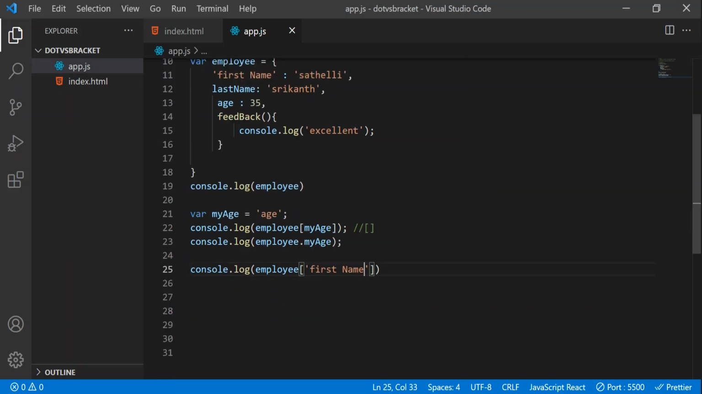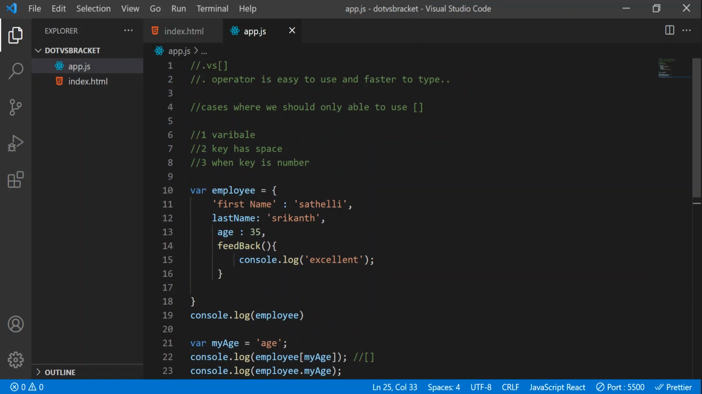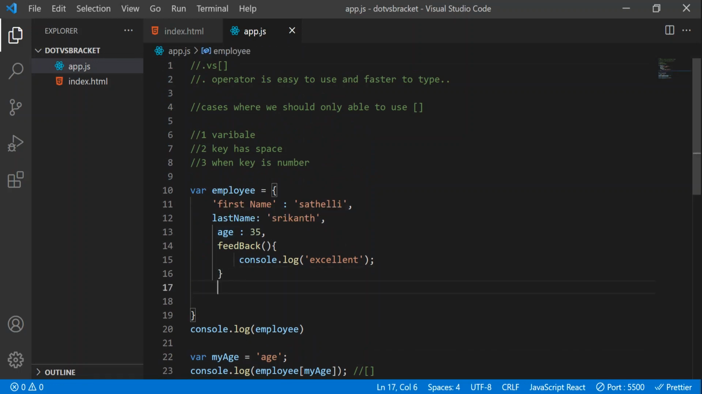Next, let's say we have a number here. In the property we can also have a number in the place of the key. So let's say 123, and we have to put a comma here. Here I'll write something like my unique number.